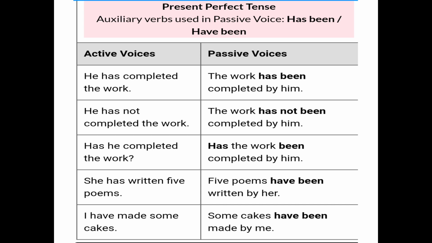The next one, you see, I have made some cakes. Now here, I is the subject, have made is the verb, and some cakes is the object. So when we change into passive voice, the object becomes the subject, and the subject becomes the object. So some cakes, now we use have because it is plural. Some cakes have been made by me. So I hope you all understand the present tense.